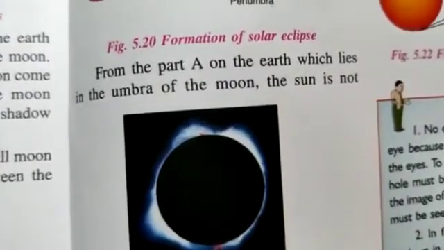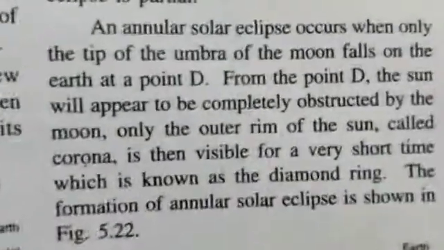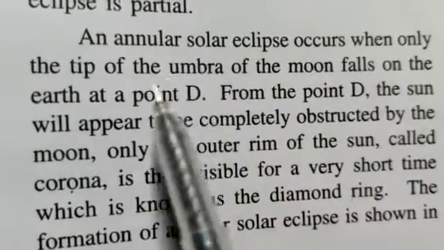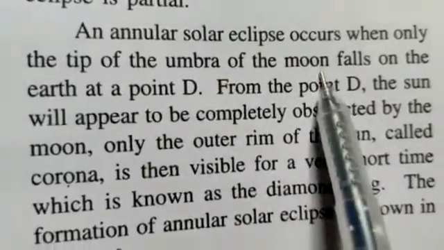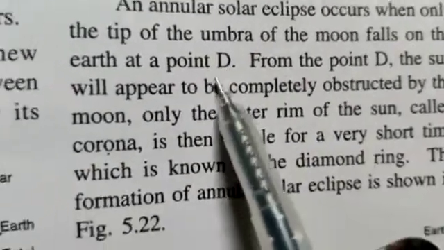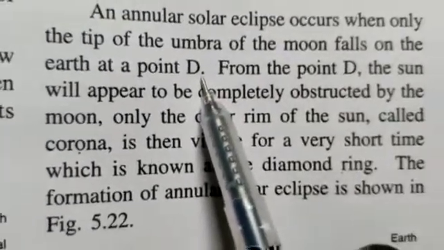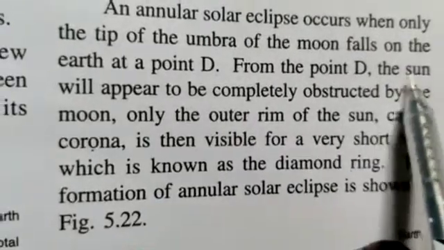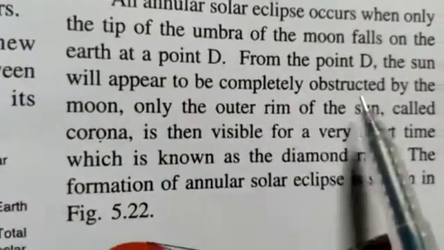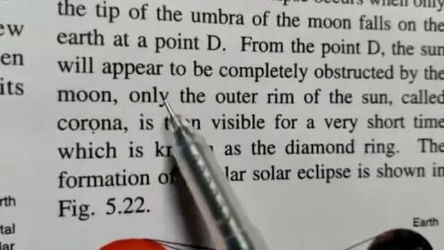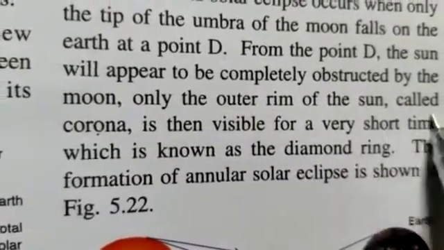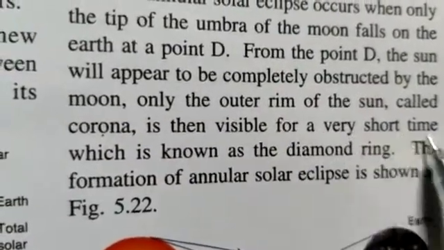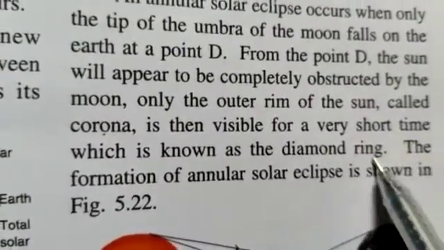Now we are going to see one more, that is annular solar eclipse, which occurs when only the tip of the umbra of the moon falls on the earth at a point D. I'll show you through the picture also. So from the point D, the sun will appear to be completely obstructed by the moon. Only the outer rim of the sun, called corona, is then visible for a very short time, which is known as diamond ring.